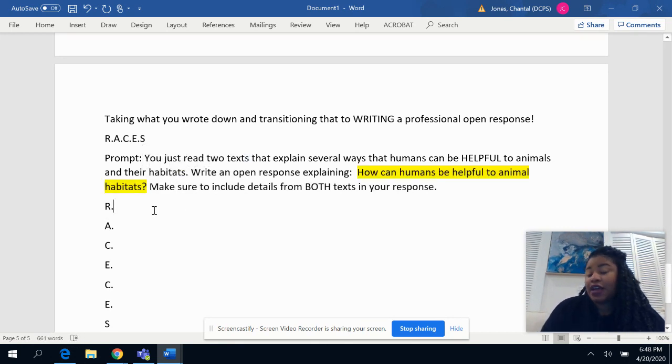Now, I know you guys better have a great idea of how to restate this question. Think about taking out question words like we practiced, entering in a new word if you have to, or adding a word at the end, right? However you want to do that, you restate it, answer it. Make sure, like in the review video, you give me 2 to 3 ways that humans can be helpful. Cite evidence, explain, cite evidence, explain. And then the S is in conclusion. This is easy peasy lemon squeezy.